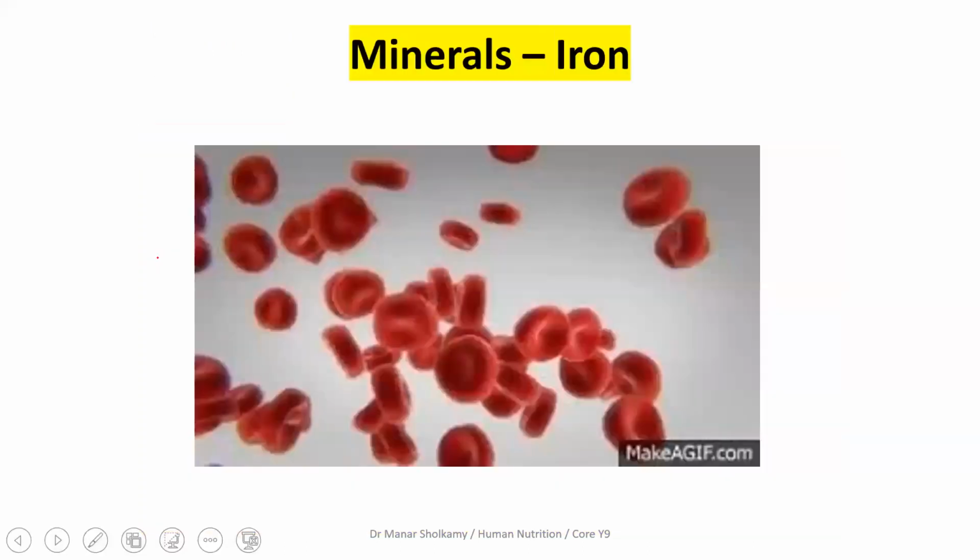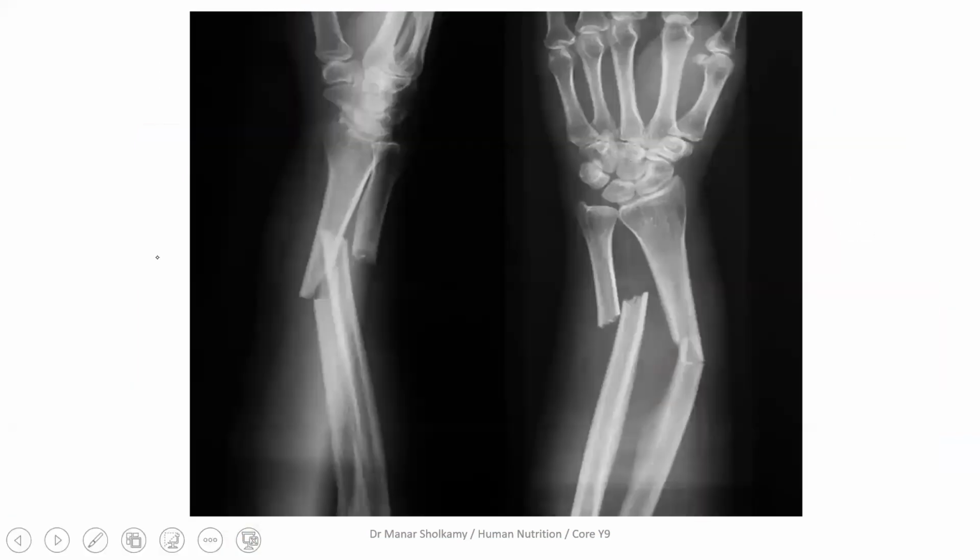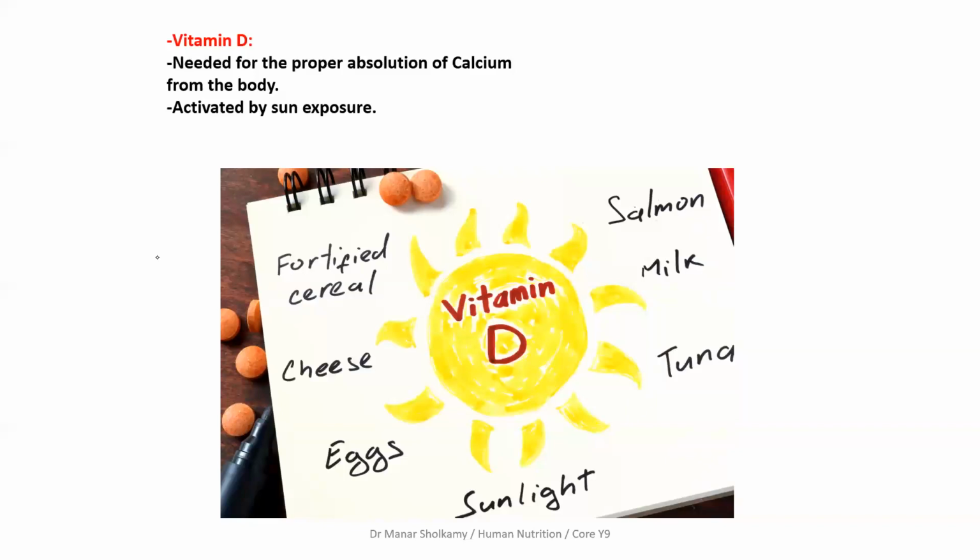Calcium is important. Now, what's the relationship between vitamin D and calcium? Calcium helps in the absorption of vitamin D. No, the opposite. Vitamin D helps in the absorption of calcium. Okay? Vitamin D is a fat-soluble vitamin that is stored in the fat stores in your body, activated by sun exposure. And vitamin D helps in the absorption of calcium. So they are friends, they work together. You need to have both in your body in order to benefit from vitamin D and calcium.